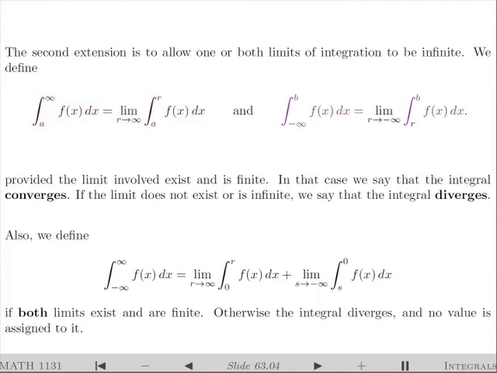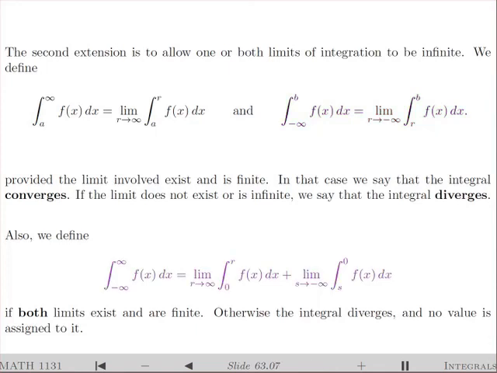Same way to define the integral from -infinity to b, change -infinity to some variable, r, where r is a regular number, and then take the limit as r goes to -infinity. And if the limit exists, we say the integral converges to that limit. If the limit does not exist, or if the limit is infinite, we say the integral diverges.